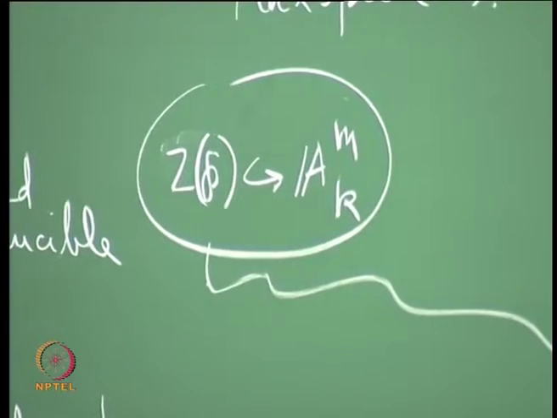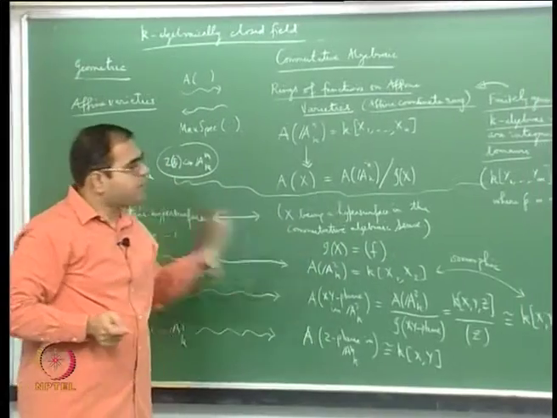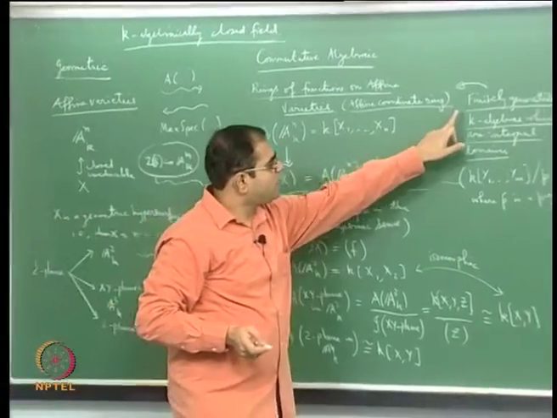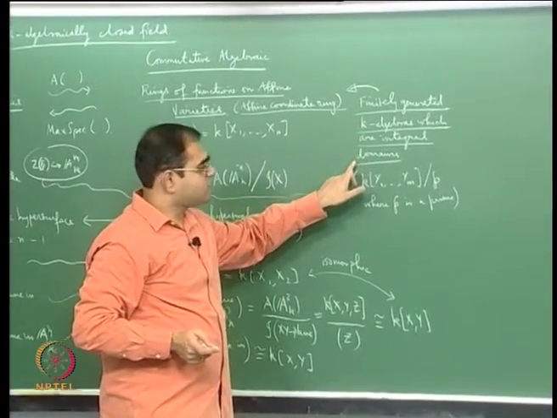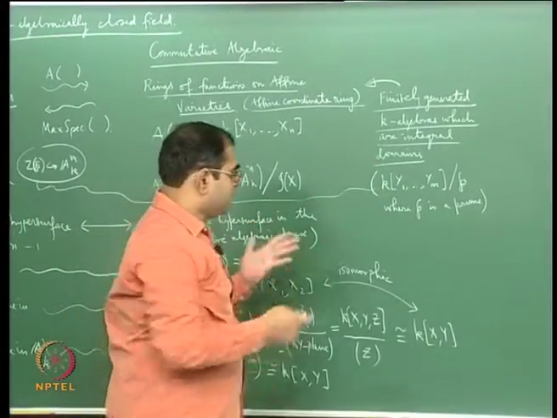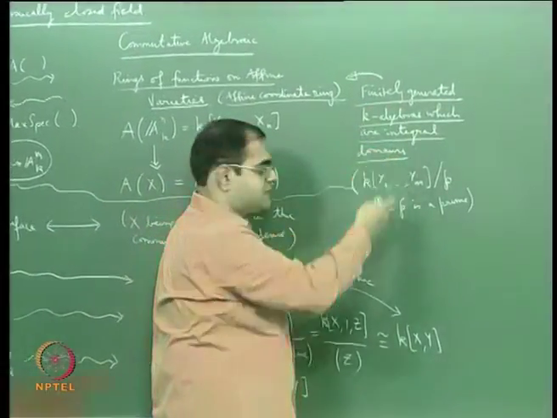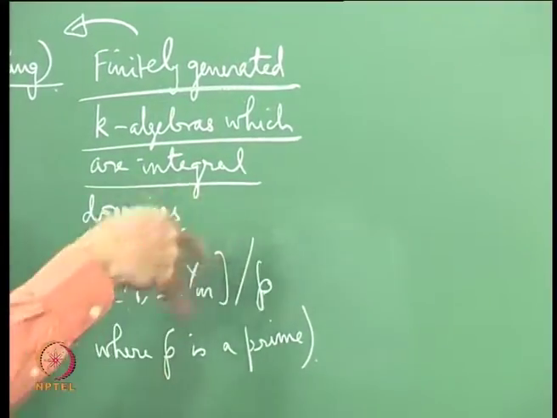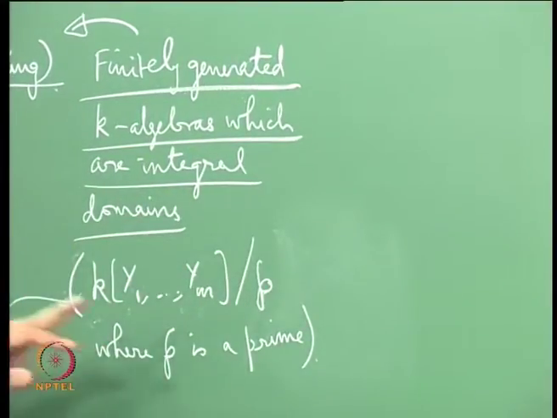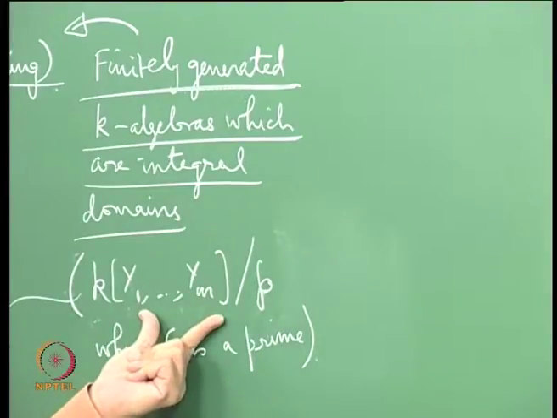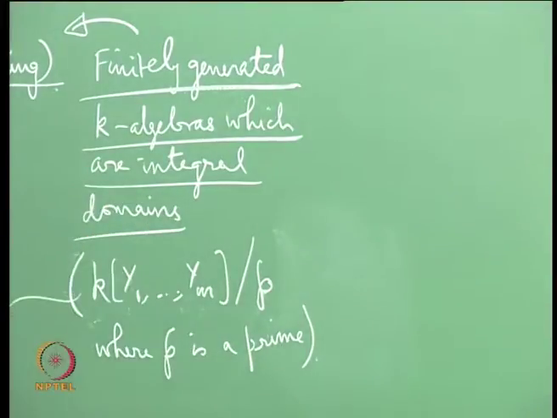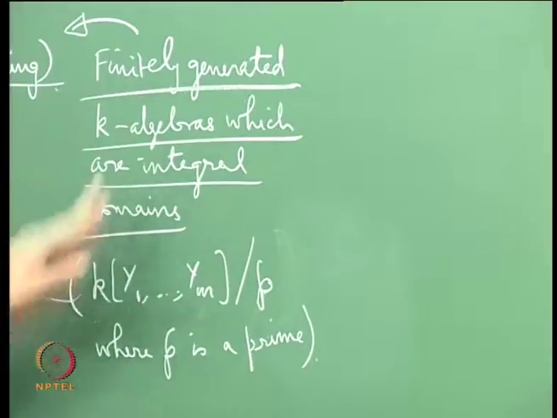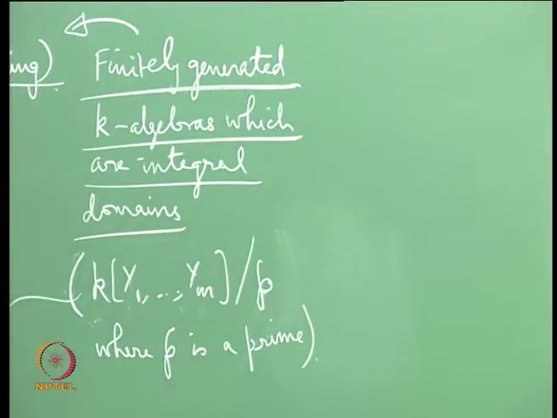So on this side what I am putting is so-called finitely generated K-algebras which are integral domains, and the definition of that is simply a polynomial ring in finitely many variables over K modulo a prime ideal. This prime ideal comes because I want the quotient to be an integral domain, so you have to go modulo a prime. And finitely generated is because it should be a quotient of a polynomial ring in finitely many variables.